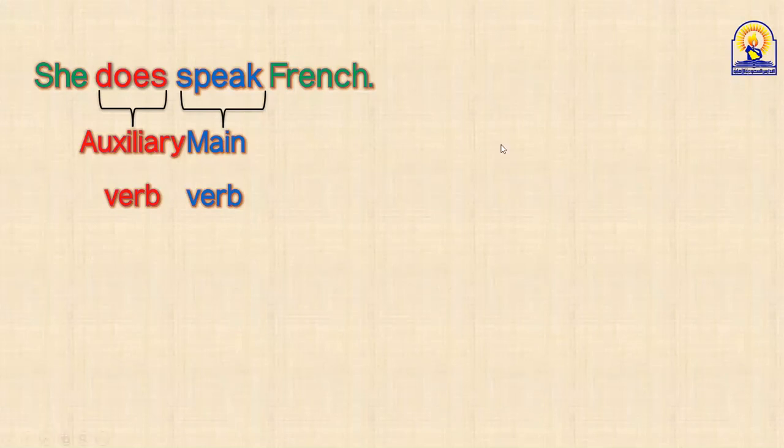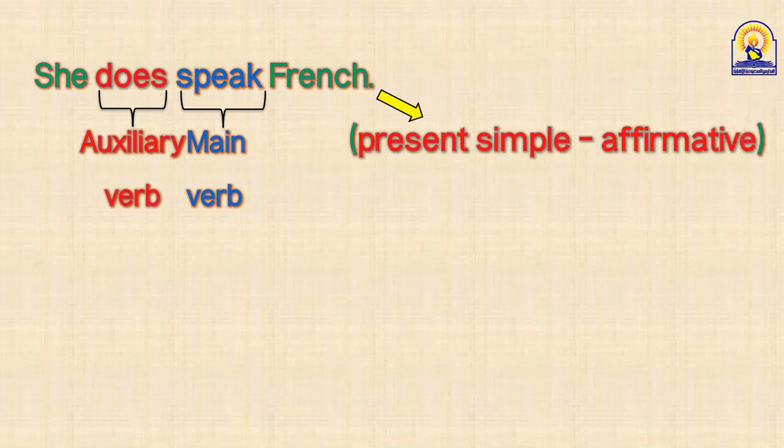Yes, Azam, can you help us? Present simple. This is present simple, guys, and this is what form, Azam? Affirmative. So present simple affirmative, and here does is not a main verb. This is an auxiliary verb. Why? Because it's followed by another verb. When you find do or does or did in an affirmative statement followed by another verb, you know it's an auxiliary verb, and its function here is just to emphasize the meaning or the statement.